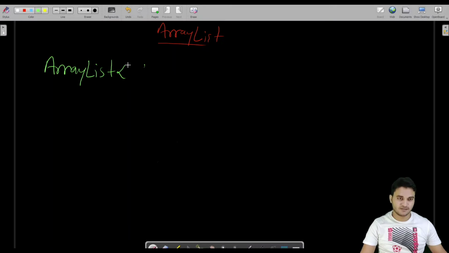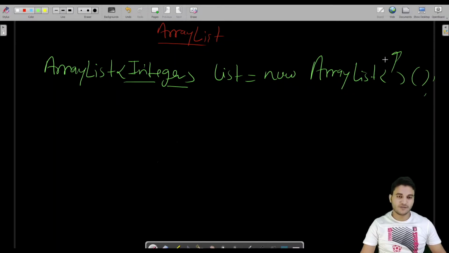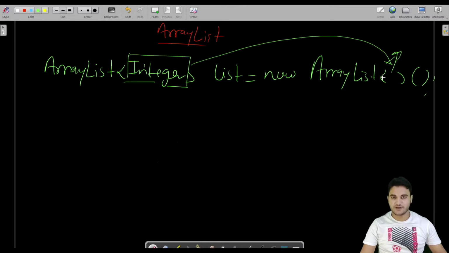Like I am writing Integer, and let us name it list, and new, of course, we have to write the new statement whenever we create the object or initialize the memory. Here we have to provide the same type. In the current version of Java, it is not mandatory to provide it here. We can leave it blank also, but it is mandatory to provide it here.